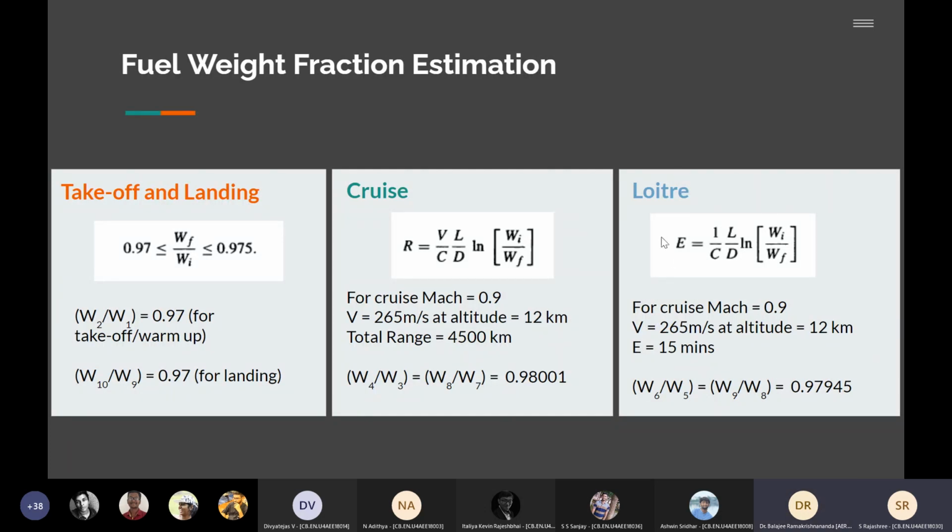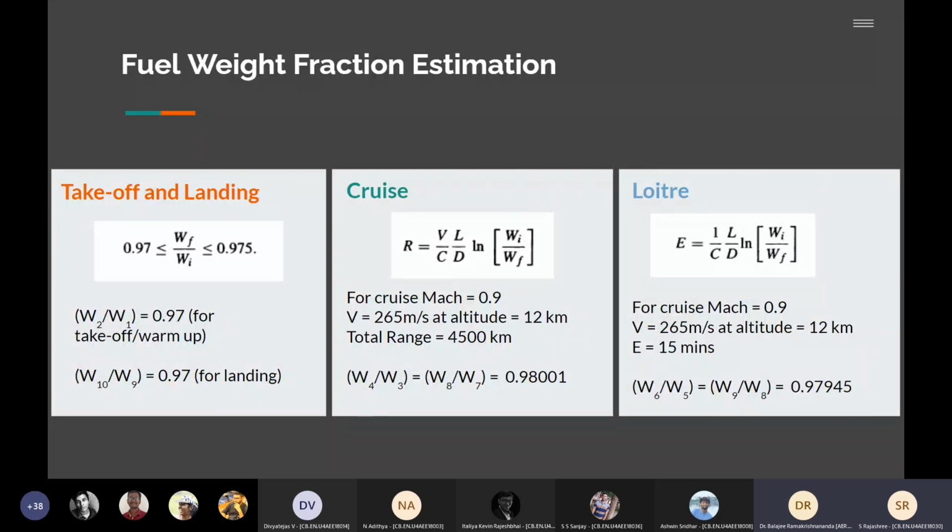Then loiter, spelled L-O-I-T-E-R. The endurance we took as 15 minutes for both loiter before combat and loiter before descent. We took it at an altitude of 12 kilometers, with velocity 265 again, and we substituted in this equation and got this value. Loiter at the same velocity, okay, it's better.